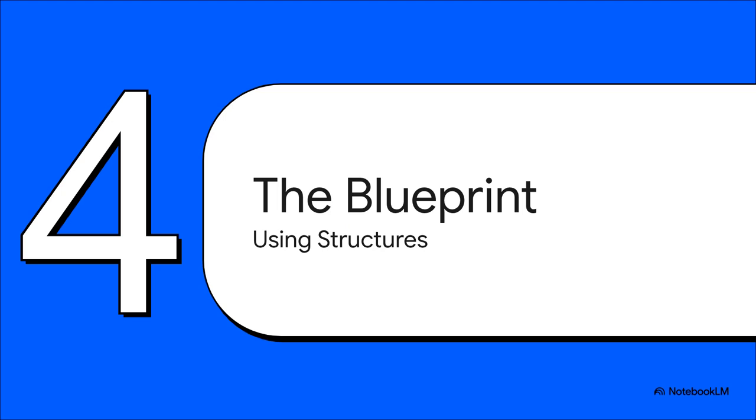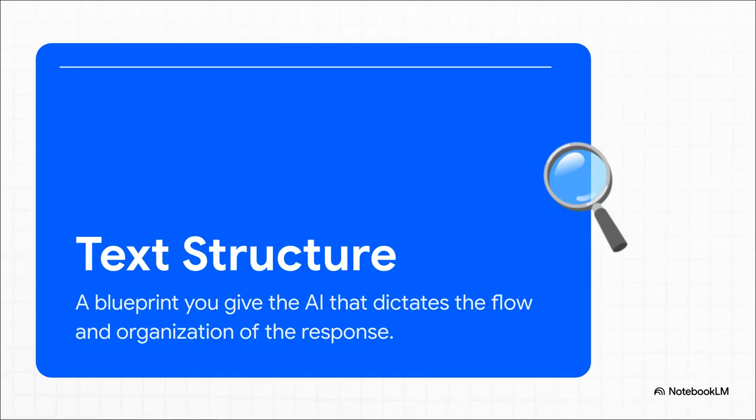And that brings us to our fourth and final technique, the blueprint. This is all about using structures to tell the AI not just what to write, but how to actually build it. Think about it like giving an architect a blueprint before they even start building. By giving the AI a clear structure up front, you're making sure the final text is perfectly organized for what you need, whether that's a blog post, a marketing email, or a business plan. You get to control the flow from start to finish.